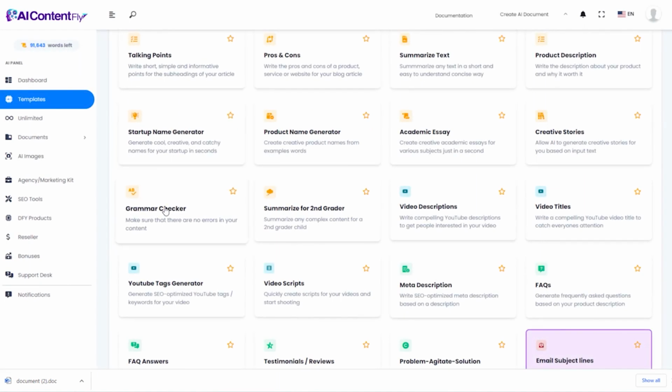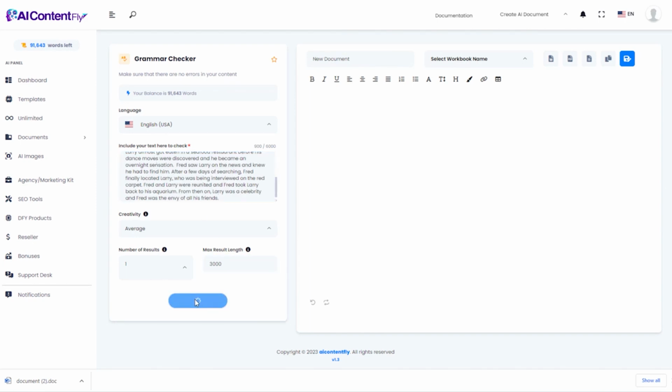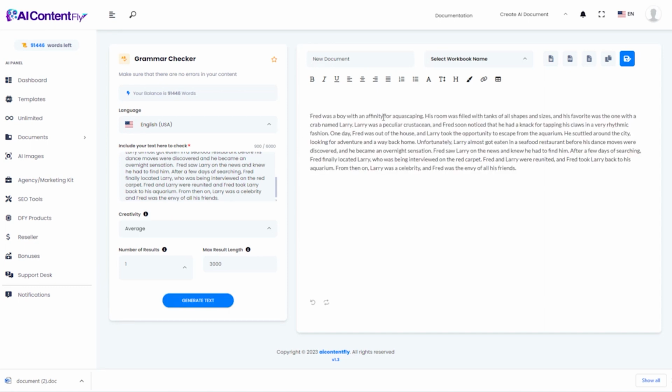we'll take a look at the grammar checker, and I'm going to go ahead and just paste that exact story so we can check its grammar and see what the AI comes up with. And so just skimming through the results, it did make a couple of very small tweaks, but for the most part, the results that it gave me in the previous demo were grammatically correct. But you could obviously use that for checking anything.